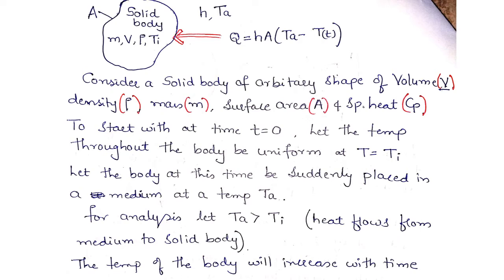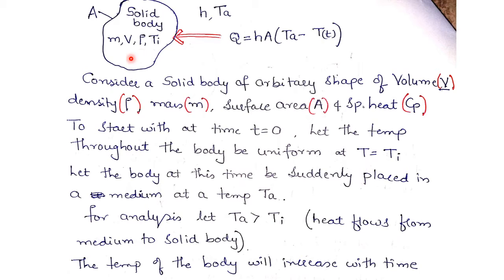In the lumped system analysis, we have already studied that the internal conduction resistance of the body to the heat flow, that is L divided by K into A, is negligible compared to the convective resistance, that is 1 divided by h into A at the surface. That means here we are considering only convective resistance rather than conduction resistance of the body to the heat flow. Here the temperature of the body no doubt varies with time, but at any given instant the temperature within the body is uniform.